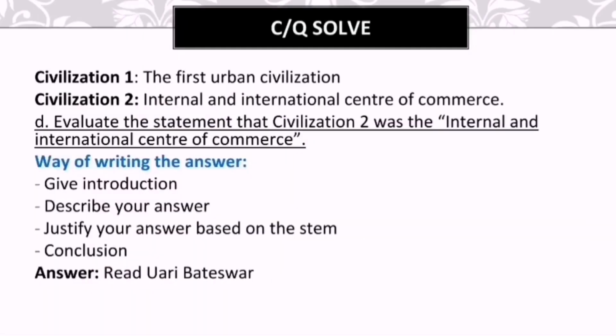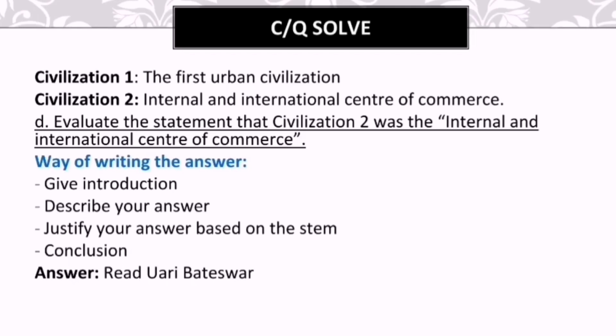Now, the question number D. So, let's see what the question is first. The question was, evaluate the statement that Civilization 2 was the internal and international center of commerce. So, you have to evaluate this. That means, first you have to understand which civilization the stem is talking about. Then you can go for further discussion to answer the question. I am assured now that all of you have guessed the answer already, right? Well, then again, let's see how to answer the question.